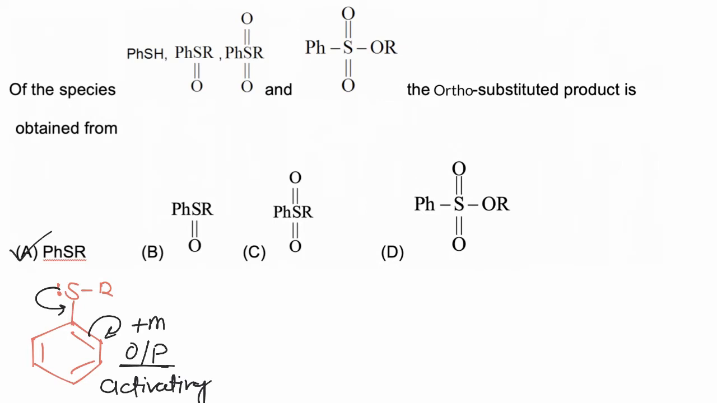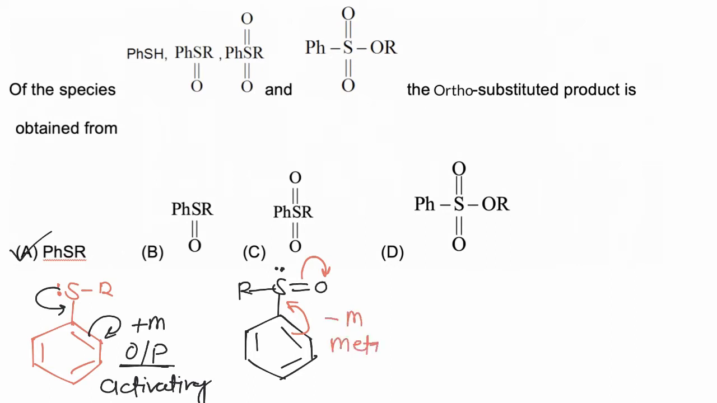Now if we consider other options, for example in option B, benzene ring is directly attached with S double bond O R. This is having a polar pi bond and a lone pair as well, but due to the presence of the polar pi bond, it will withdraw electrons from the benzene ring. It will have minus M effect, so it will be meta directing and deactivating.